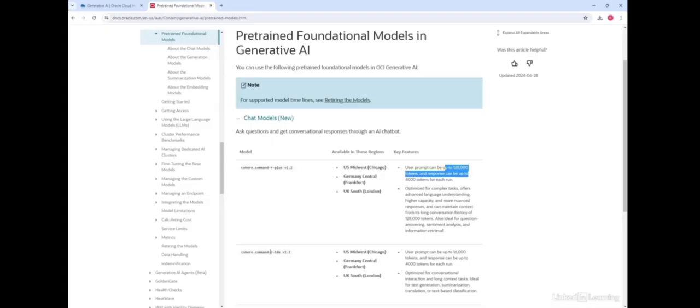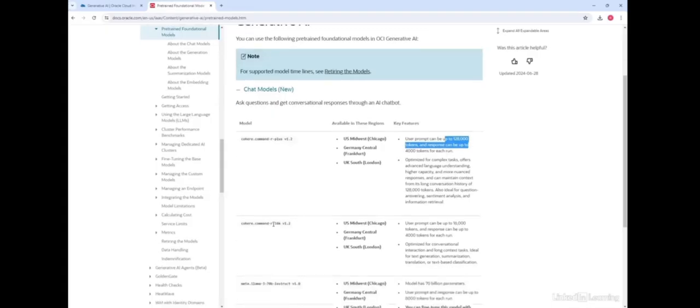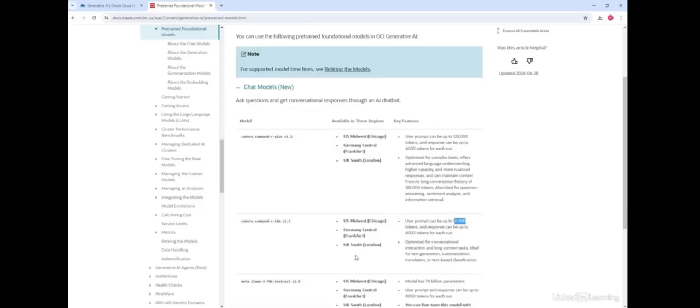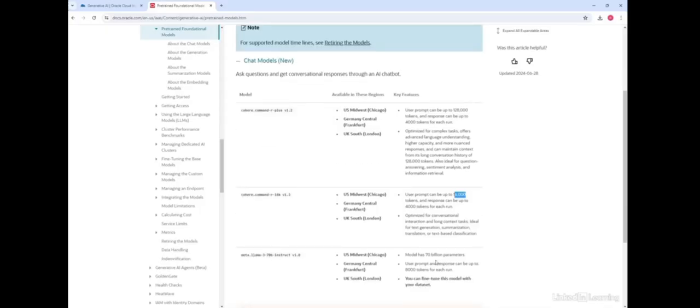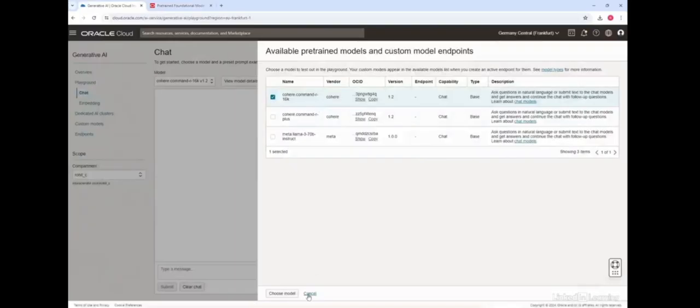Command R is more affordable but less powerful than Command R Plus, and here you can see that user input can only be up to 16,000 tokens, and for the Llama 3 model, the prompt is actually limited to just 8,000 tokens. So you can read more about these models, and you can also see which regions these models are available in right now. Currently, as I'm recording, these chat models are available in only 3 OCI regions, as you can see here. So going back to the console, let me get out of this.